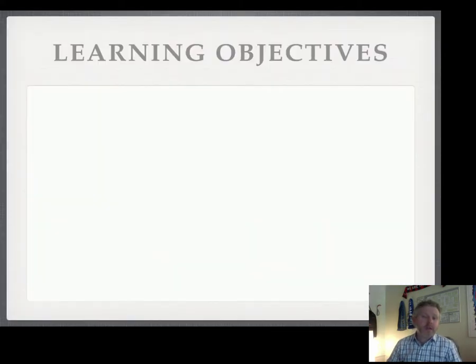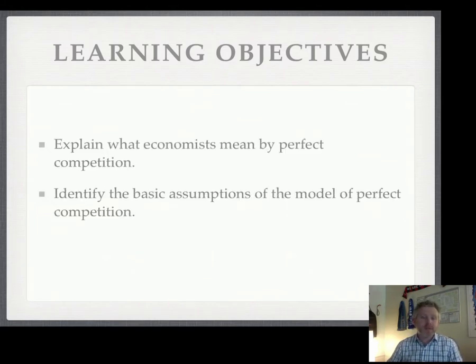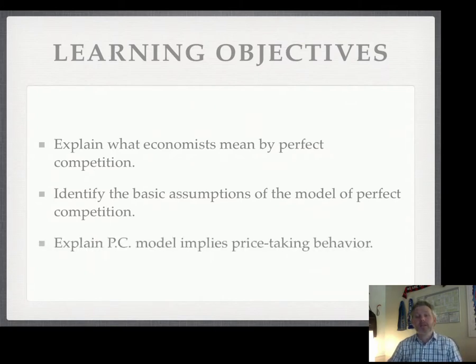So, what are the learning objectives here? Well, you should be able to explain what economists mean by perfect competition. You should be able to identify the basic assumptions of the model of perfect competition, and you should be able to explain why the perfect competition model implies price-taking behavior.